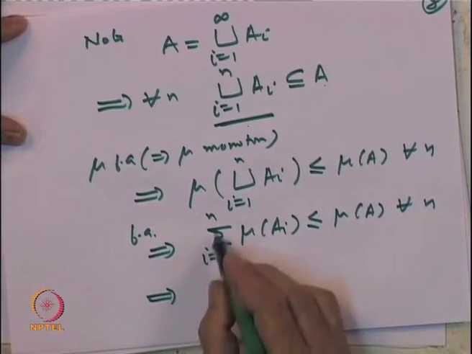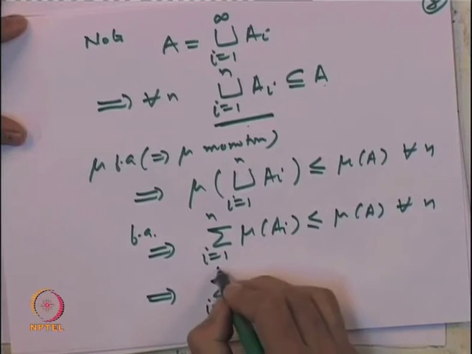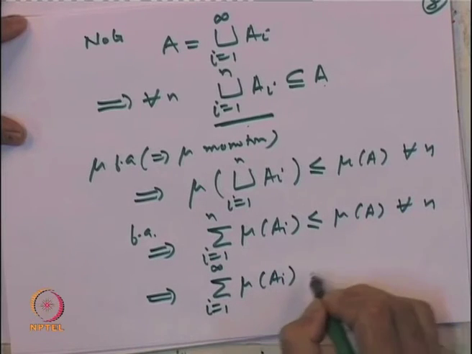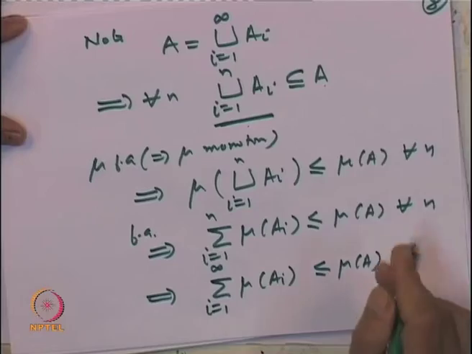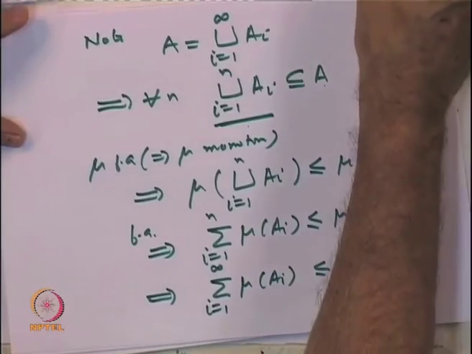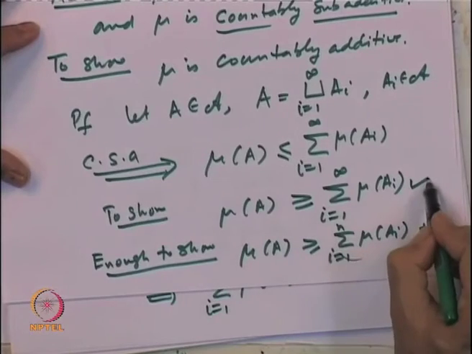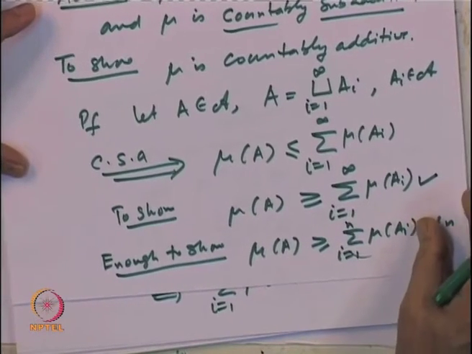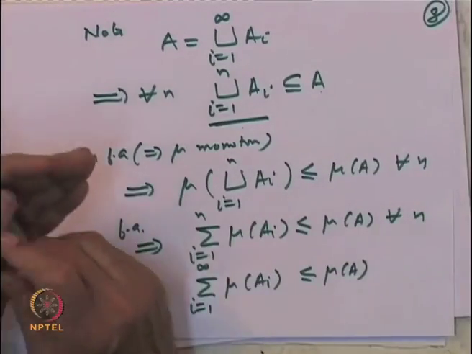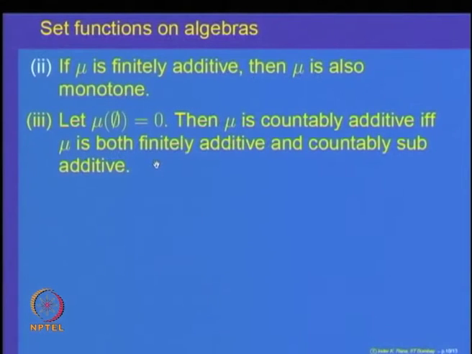And this is happening for every n. So, this implies we can let n go to infinity. So, sigma i equal to 1 to infinity mu of A_i is less than or equal to mu of A. So, that proves the other way around inequality also, of the required thing. So, that proves that mu is countably additive. So, what we have proved is the following: we have given a characterization of the countably additive property of set functions which are finitely additive. So, if mu of the empty set is equal to 0, then mu is countably additive if and only if.